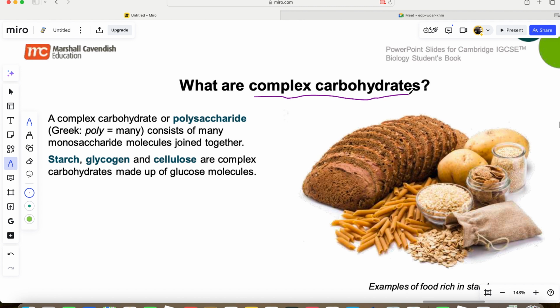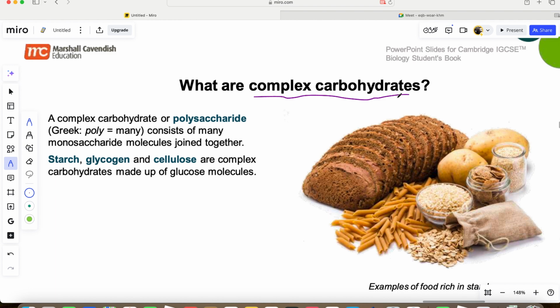But it's mostly carbohydrate. If you take oatmeal, pasta, macaroni, all this type of food, they are called complex sugar.